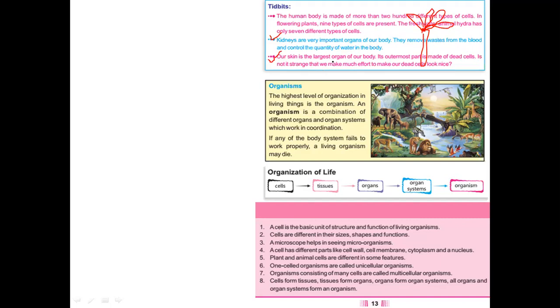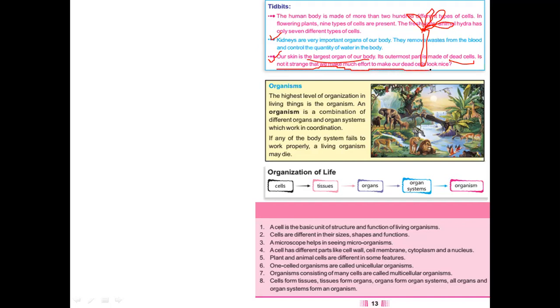Next one, our skin is the largest organ of the body, because it spreads on whole of the body. So its outermost part is called dead cells. Dead cells that lie outside the body, so that our body must not get much harm.